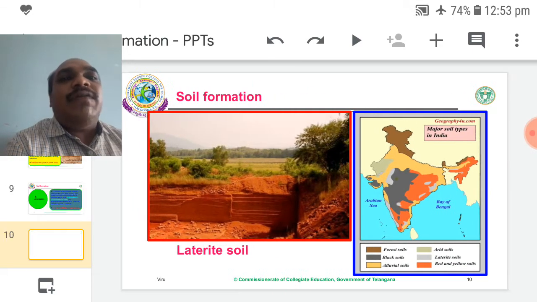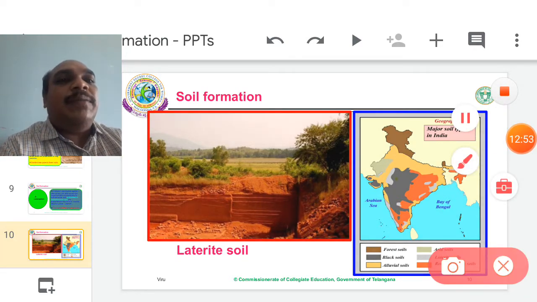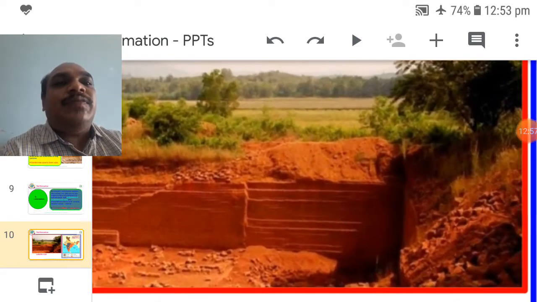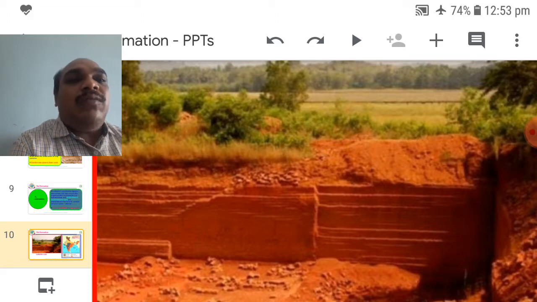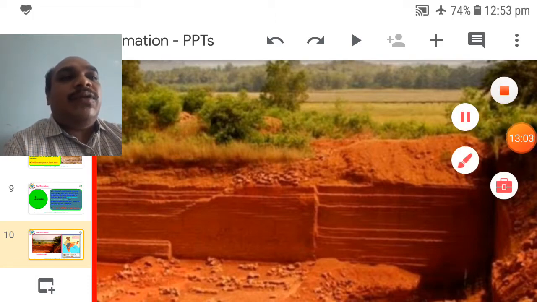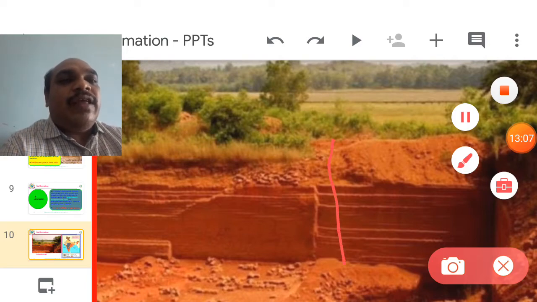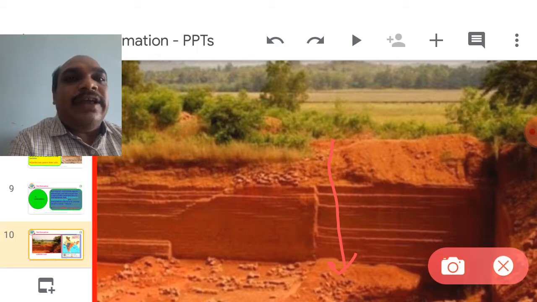The distribution of laterite soils. You observe here, this is the laterite soil. So it is the laterite soil. Almost the entire horizon, from the surface to the complete A horizon, looks reddish in color.